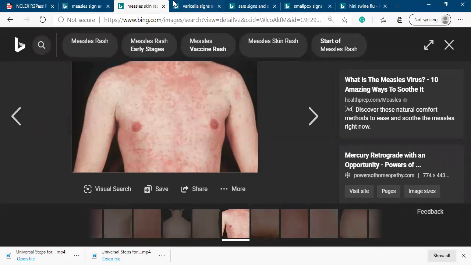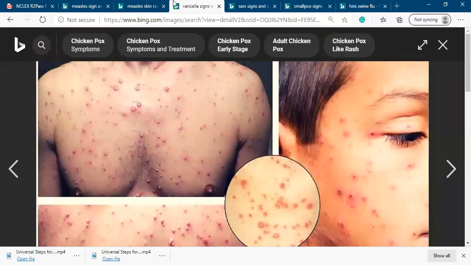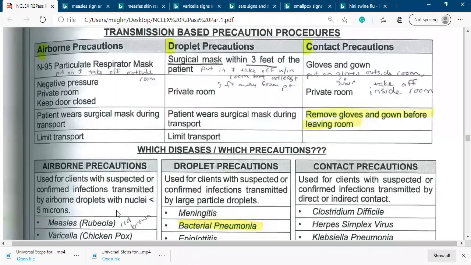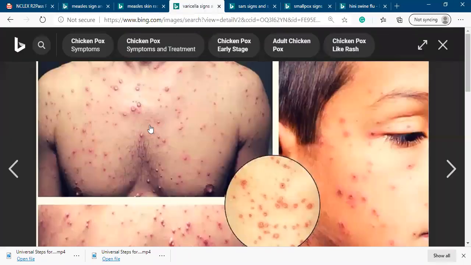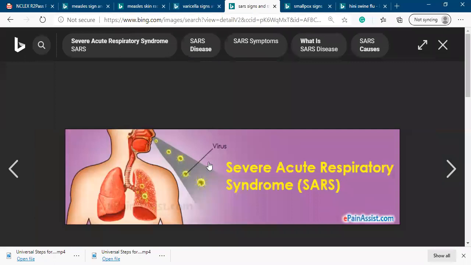So, varicella is also another airborne disease. Varicella, we call it chicken pox. Varicella, other name chicken pox or varicella. Varicella also has a vaccine, called the varicella vaccine. Now, another disease is called severe acute respiratory syndrome.